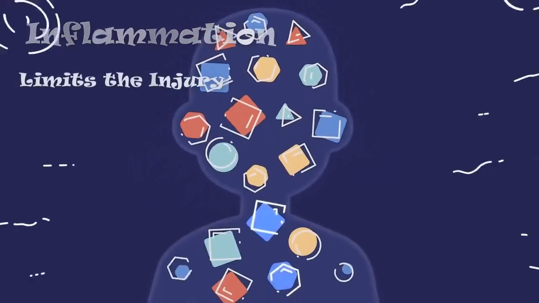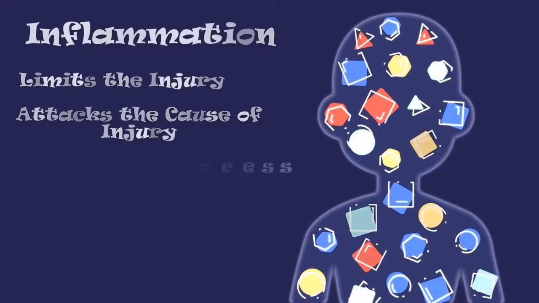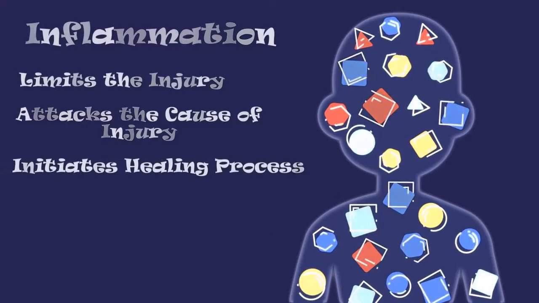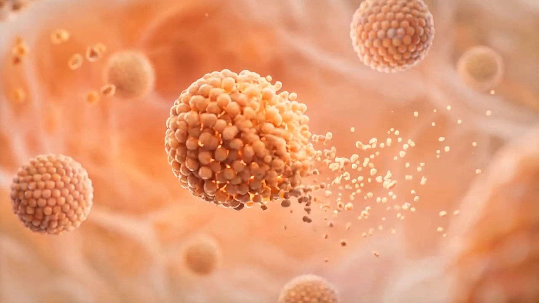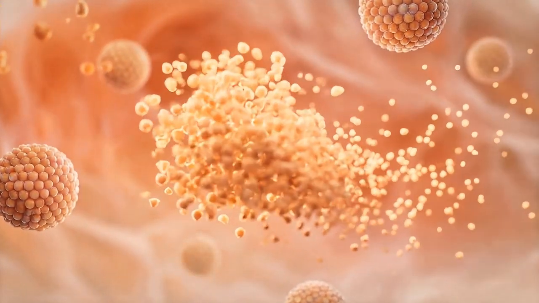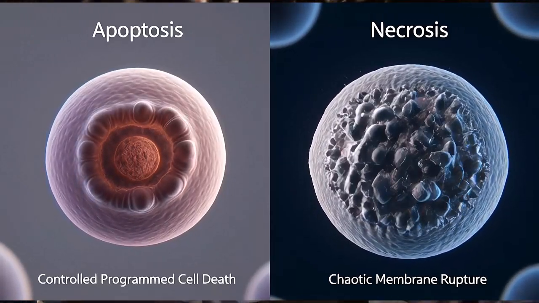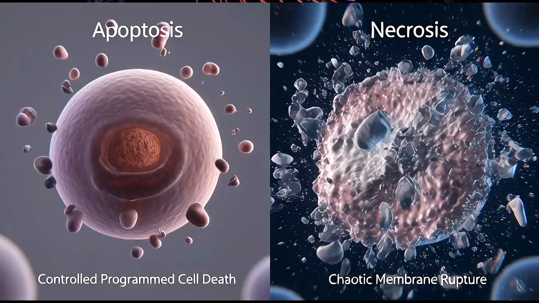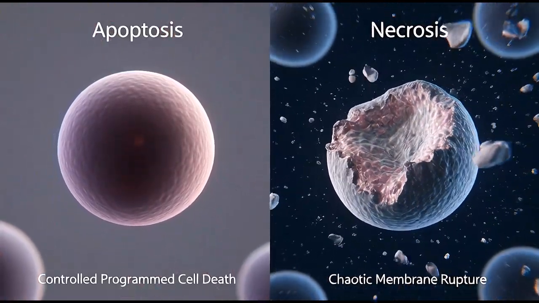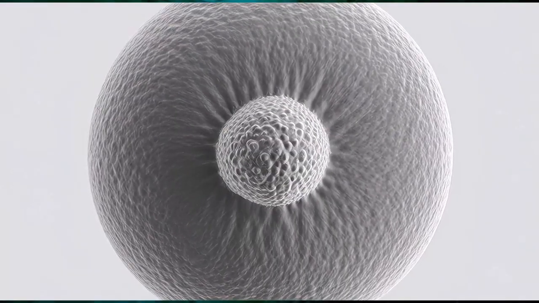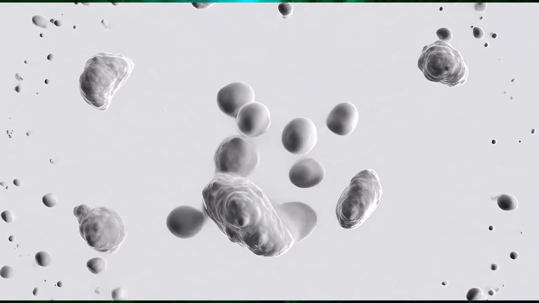Inflammation limits the extent of the injury, partially or fully eliminates the cause of the injury, and initiates repair and regeneration of damaged tissues. Necrosis, or accidental cell death, causes inflammation. On the other hand, apoptosis is programmed cell death, which is a normal step-by-step process that destroys cells no longer needed by the body by mechanisms still under investigation. Apoptosis does not initiate the inflammatory response.